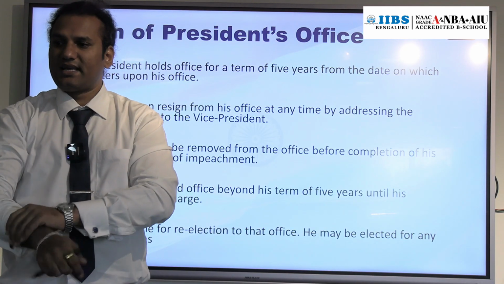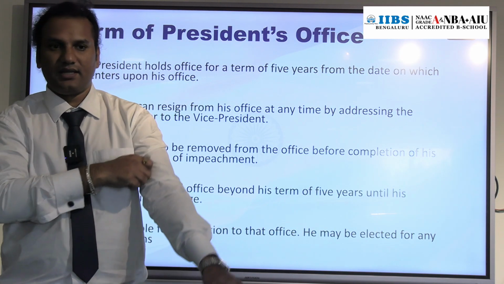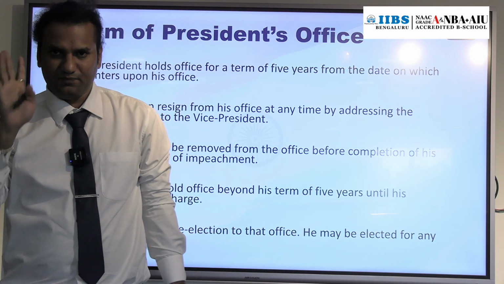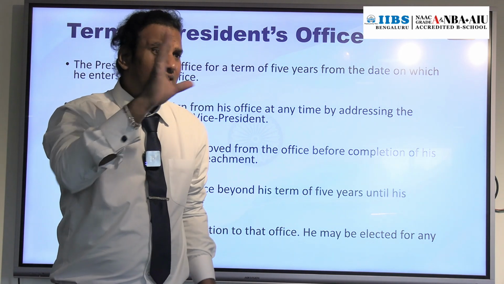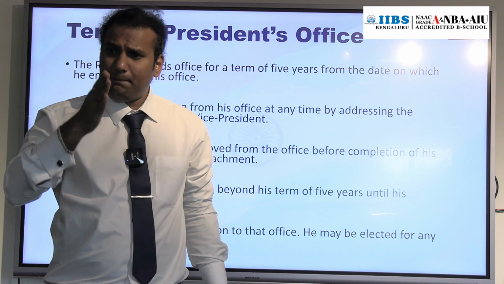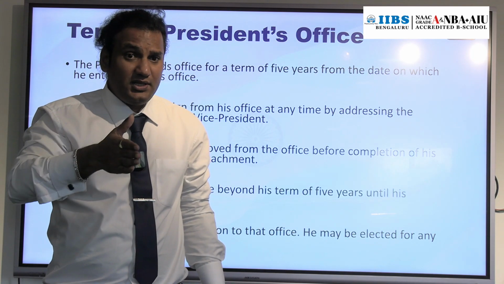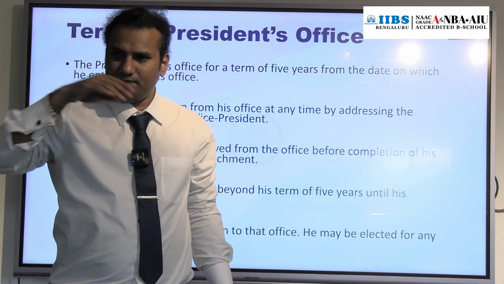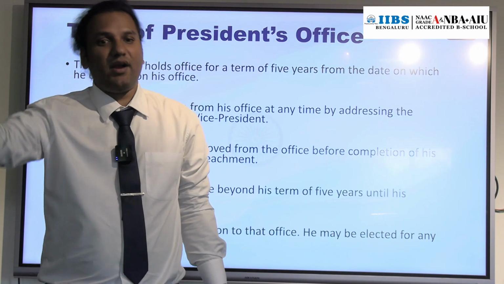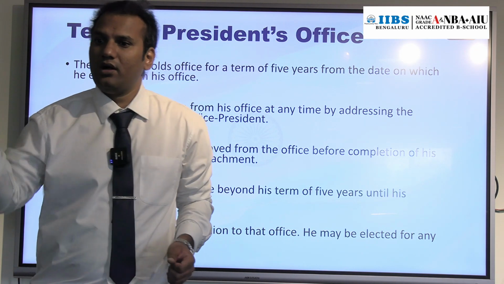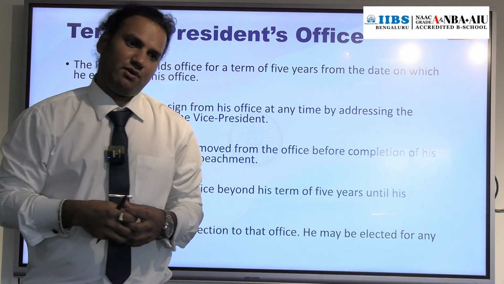And it will be calculated from the day on which the candidate enters the office as the President of India. First thing. Second, is there any possibility that a person who is the President of India can continue his or her term above 5 years also? Yes, there is a possibility.